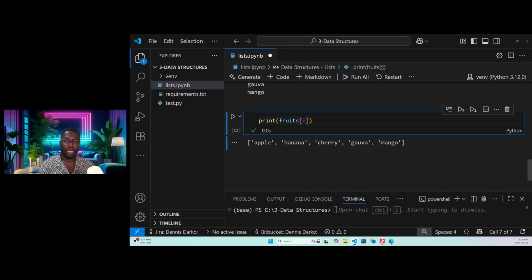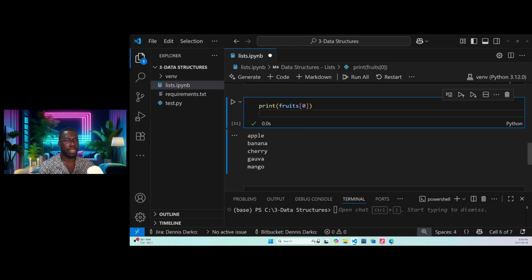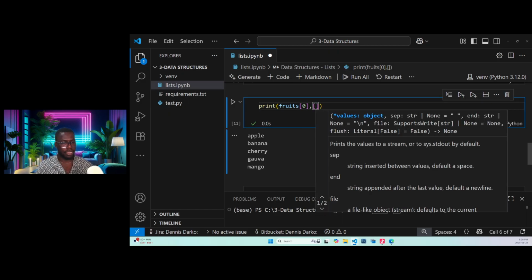Can we print all of them in a single line of code? Yes, that is what I did here. So let's do it for you to see. All we need to do is, here, comma, then we bring this thing again.